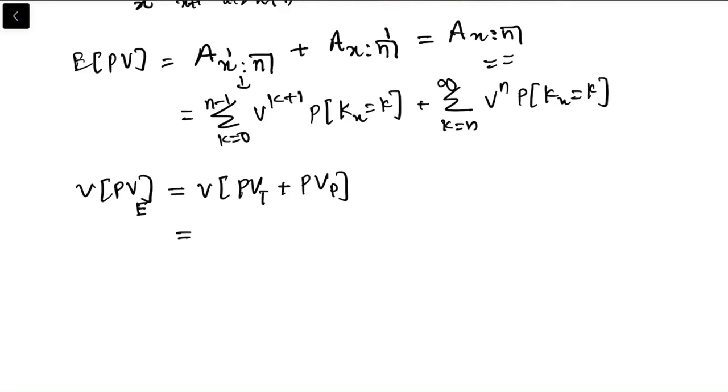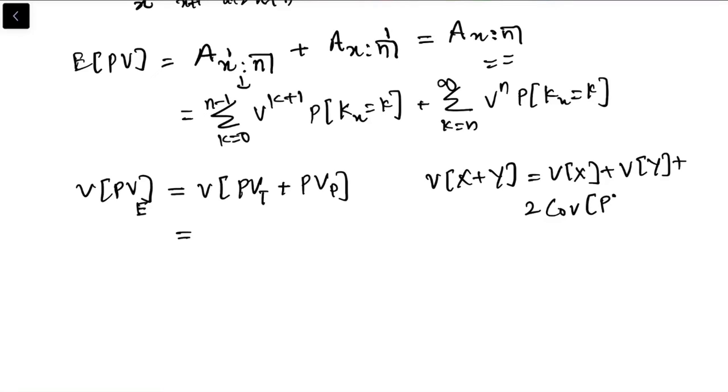Now if you remember the formula of the variance, the variance of X plus Y is nothing but variance of X plus variance of Y plus twice covariance of X, Y. So this is the formula of variance of X plus Y.